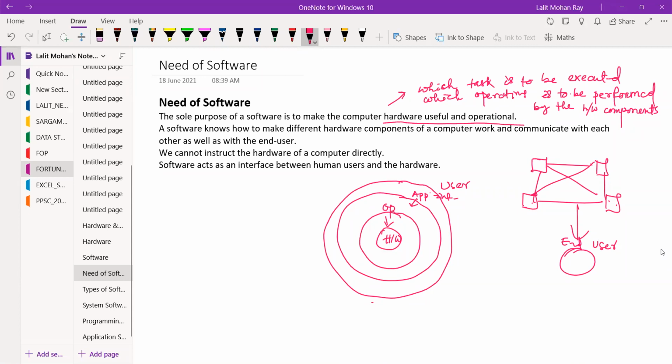We will discuss one by one. So the user cannot access the hardware directly. The software will act as the interface between the human user and the hardware. If this is the user and this is the hardware, all this intermediary part is software.